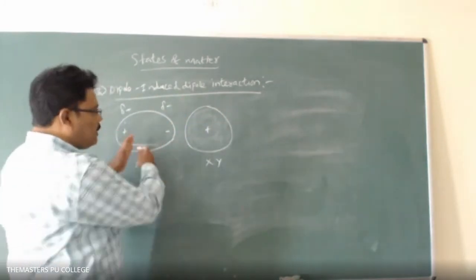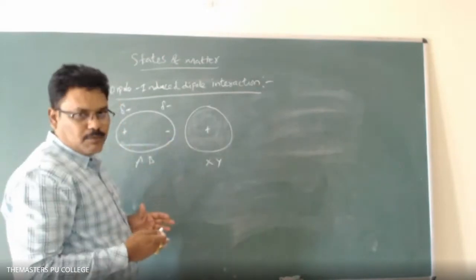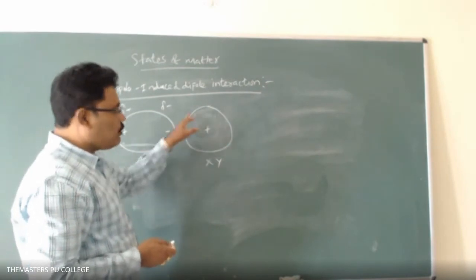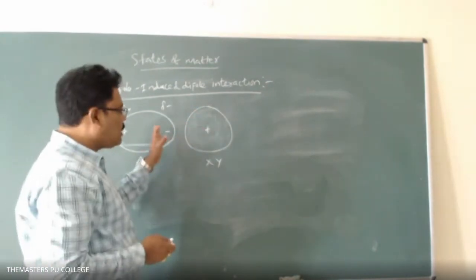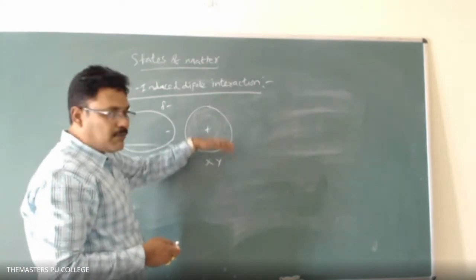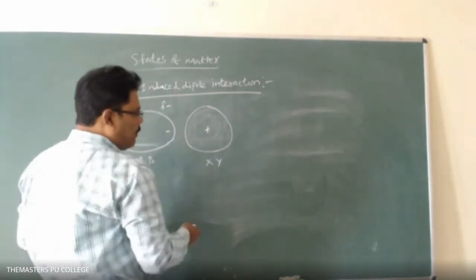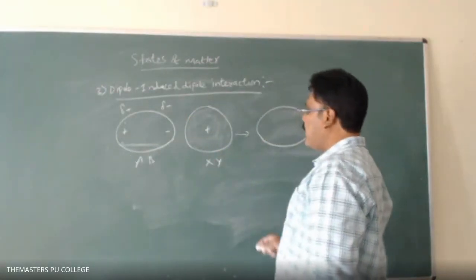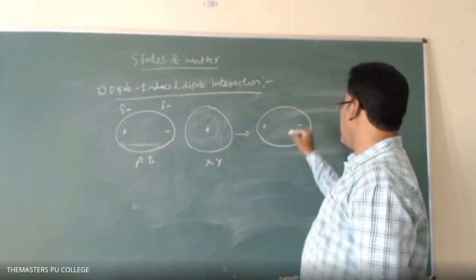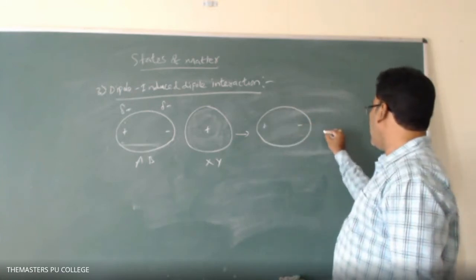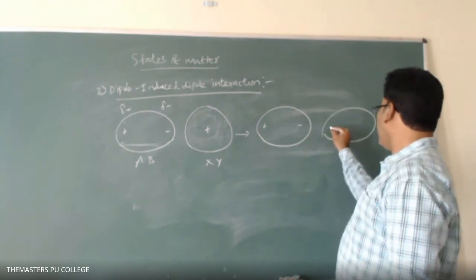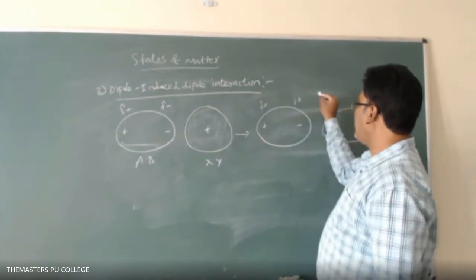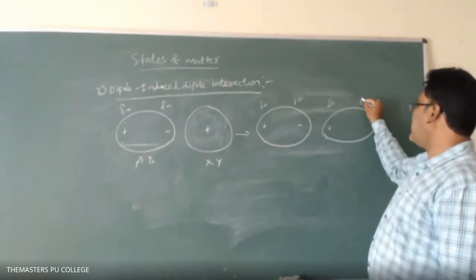Because whenever these two molecules come very close to each other, the negative charge here, like the electron cloud, can distort the electron cloud of the XY molecule. So the electron cloud on the XY molecule becomes unsymmetrical, like this, with delta plus and delta minus.